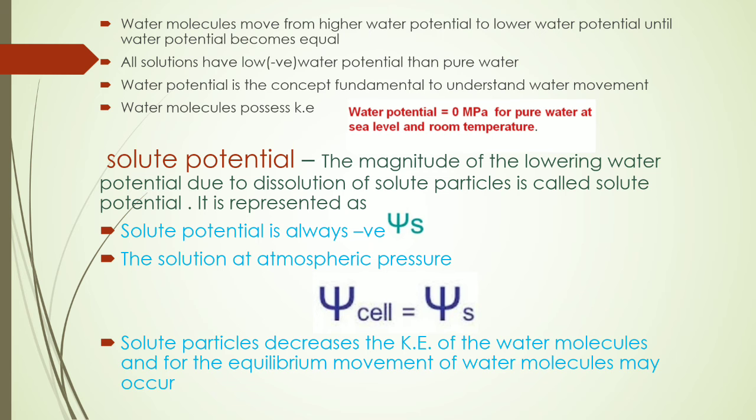Solute particles decrease the kinetic energy of the water molecules, and for equilibrium, movement of water molecules may occur. We have discussed already that solute particles decrease the kinetic energy of water molecules, and for equilibrium water molecules move from the lower water potential to the higher water potential, maybe from pure water to solution, or from the low water potential solution to the high level water, or from the higher water potential solution to the lower water potential solution.